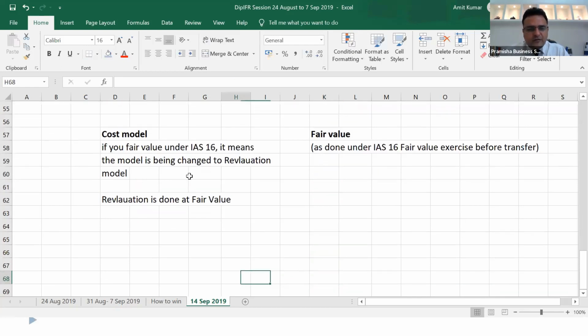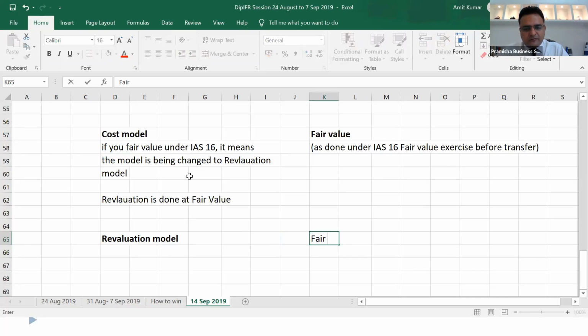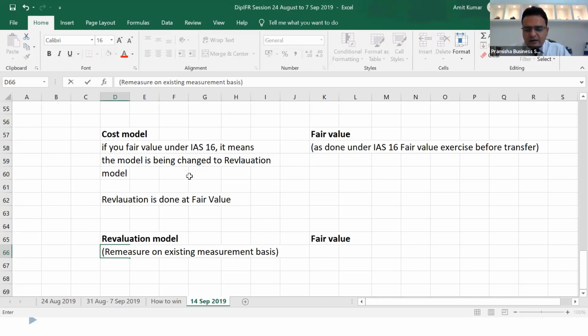If it was already a revaluation model, and you had to transfer it to fair value, even then it would have been remeasured on existing measurement basis, and whatever the new value, the fair value is the revalued amount on the date of classification.